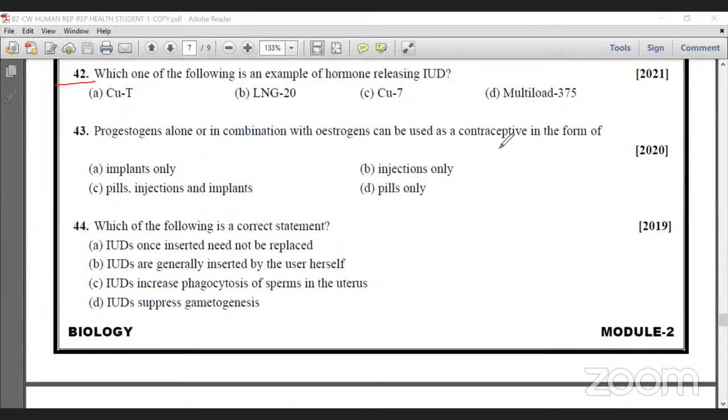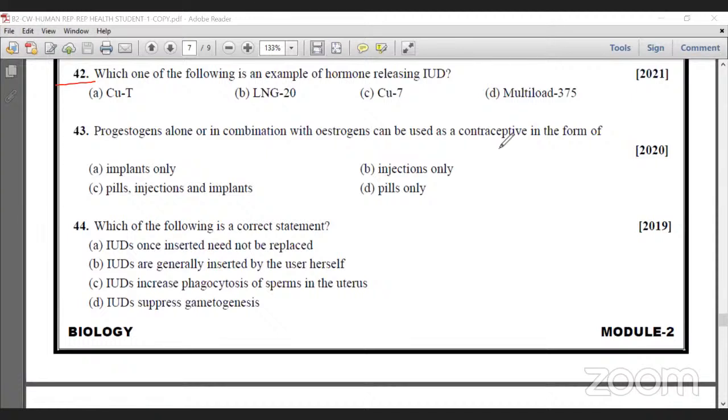IUD means intrauterine devices. These are small devices introduced into the uterine chamber by doctors and expert nurses. How does an IUD perform the contraceptive process?